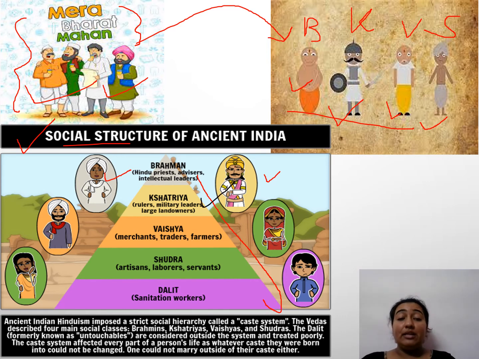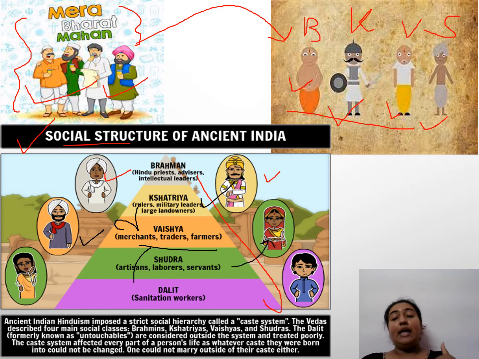Then after that came Vaishyas. Vaishyas were people who were farmers and traders. छोटी छोटी जिनकी दुकानें थी, कोई सर्विस करते थे, कोई छोटा सा जॉब करते थे, कोई ट्रेड करते थे, कोई किराए की दुकान चलाते थे. So they were known as Vaishyas. Now after Vaishyas came the Shudras. Shudras were those people who used to work as cobblers, servants, daily wage laborers. Yes, such as this lady is doing some sort of work.